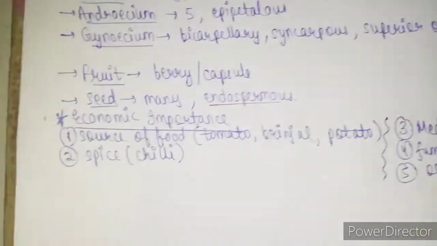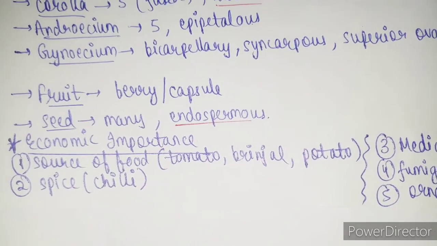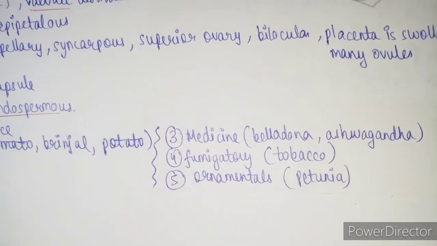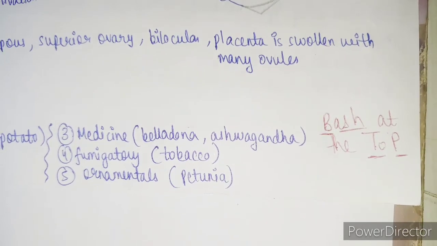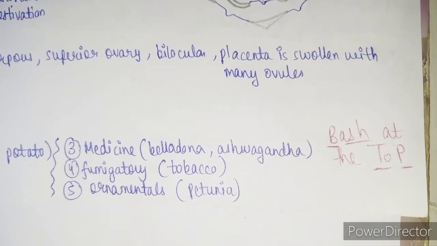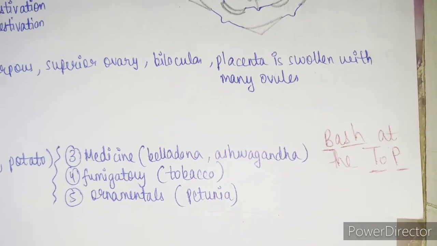So all the edible things other than dal are found in Solanaceae family, and the rest which are left can be learned by bash at the top.